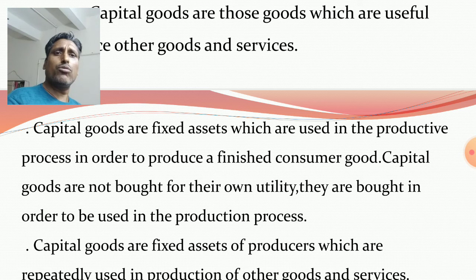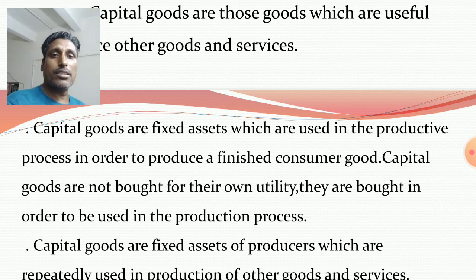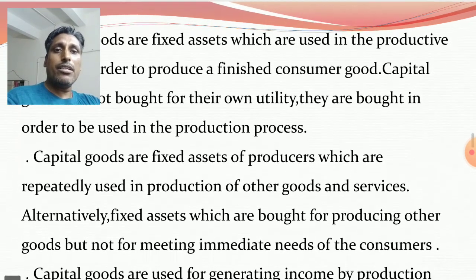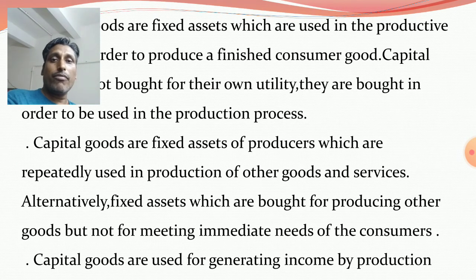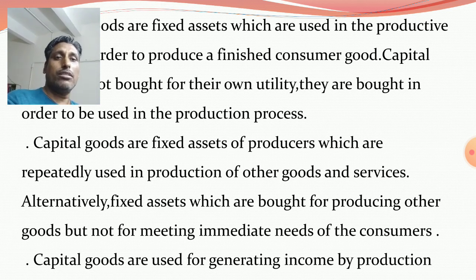Capital goods are not bought for their own utility. They are bought in order to be used in the production process, repeatedly, again and again, to produce other goods and services. Next, capital goods are fixed assets of producers which are repeatedly used in the production of other goods and services. Alternatively, fixed assets which are bought for producing other goods but not for meeting immediate needs of the consumers.